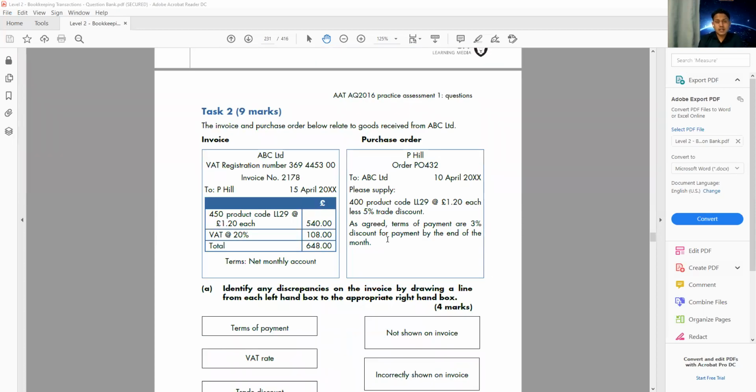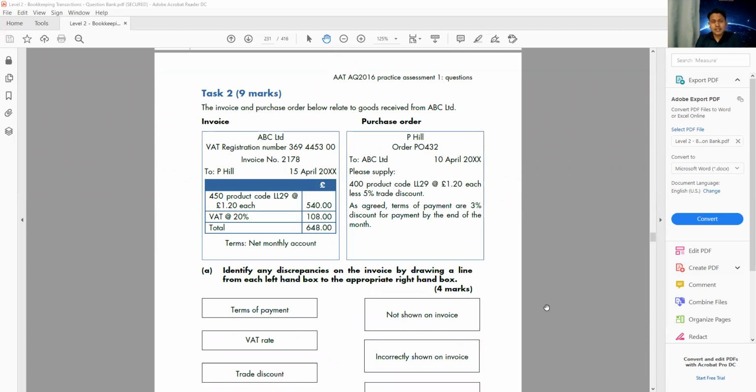Let's move on to task number 2. On task 2 for 9 marks, let's read this question. This question is all about checking the accuracy of the documents. This is very, very important because when you make the order, you receive the invoice after a few weeks.